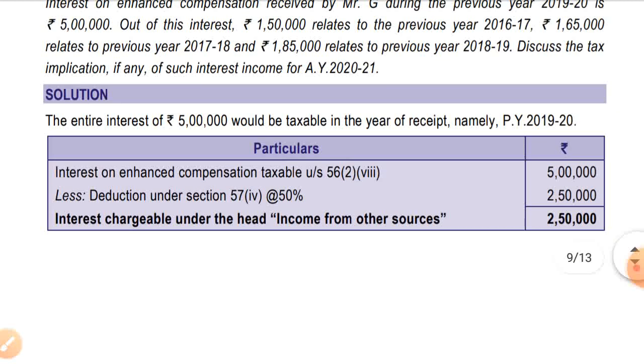The interest on enhanced compensation taxable under section 56(2)(viii), that is 5 lakhs, less deduction under section 57(iv) at the rate of 50%, that is 2,50,000. Interest chargeable under the head income from other sources is 2,50,000. So that's it with all of the illustrations. I'm done with the illustrations.